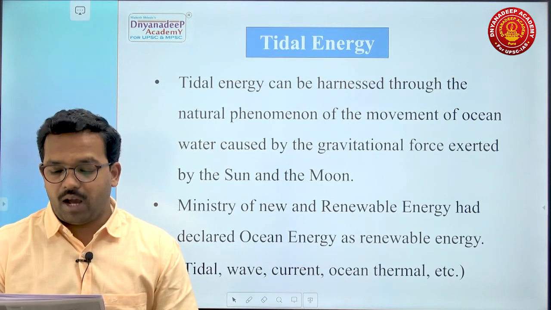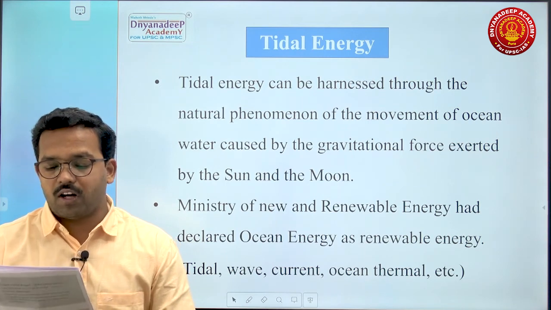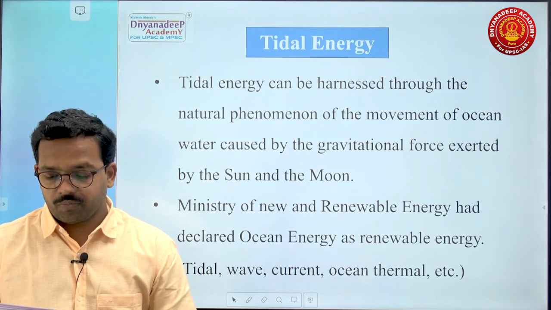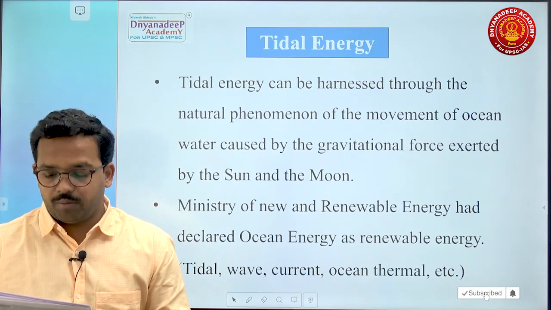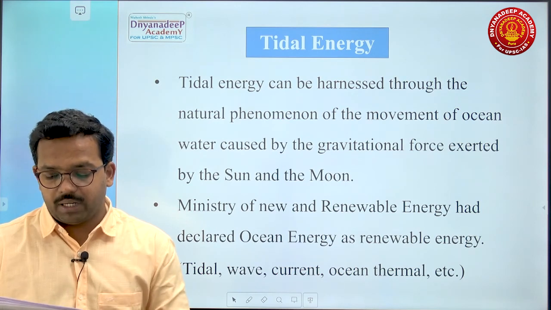Tidal energy can be harnessed through the natural phenomenon of movement of ocean water caused by the gravitational force exerted by the sun and the moon. The Ministry of New and Renewable Energy has declared ocean energy as a renewable energy.